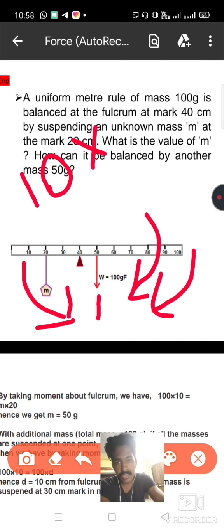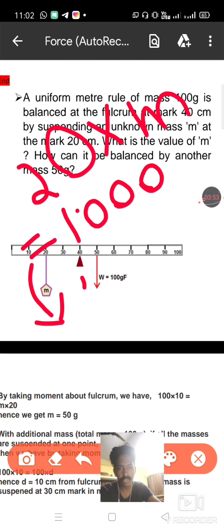Since the system is in equilibrium condition, the clockwise moments will be equal to the anti-clockwise moments. So 20 into m will be equal to 1000, and we know 20 into 50 is 1000. So the value of m is 50 gram. So here you get the answer, 50 gram.